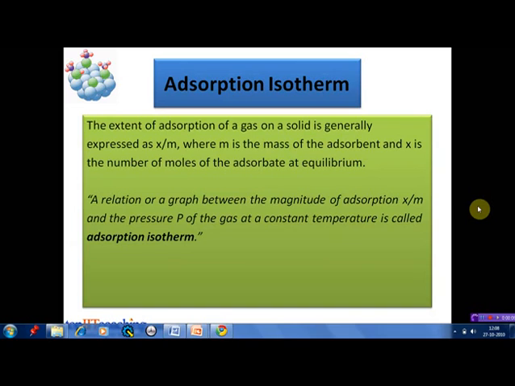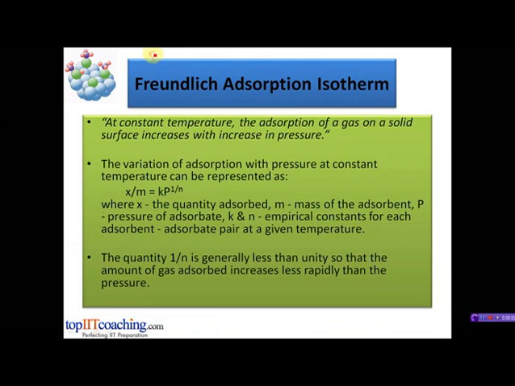There are two well-established adsorption isotherms named after the scientists who proposed them. The first one is the Freundlich isotherm, and the second is the Langmuir isotherm. We'll discuss these two isotherms one by one. Two scientists, one of course Freundlich, and the second one Kastner, in 1894 gave the first mathematical fit for an adsorption isotherm. It was a purely empirical formula which was meant for gaseous adsorbates.